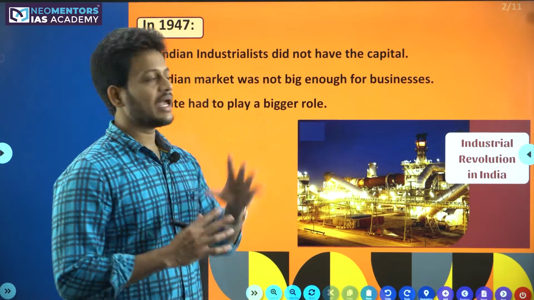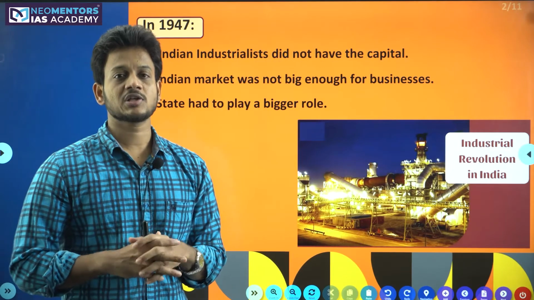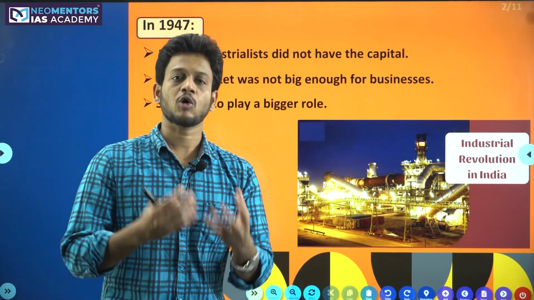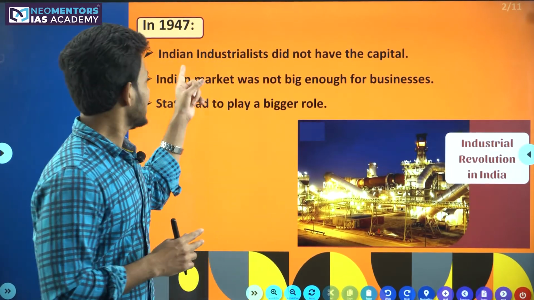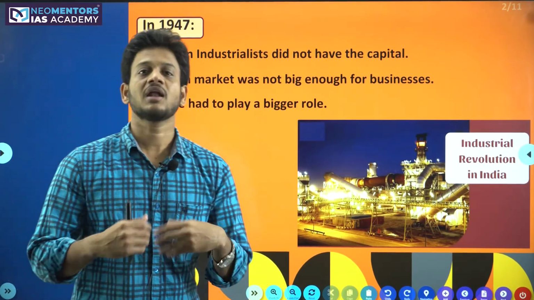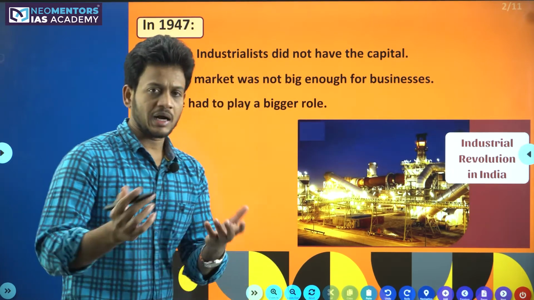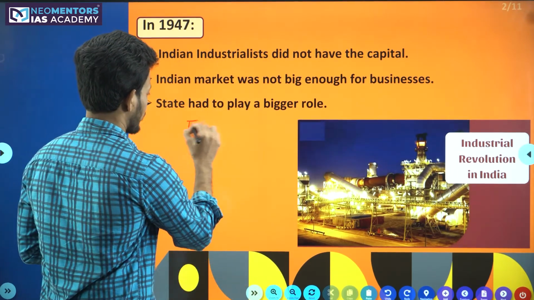If you look at the features of the Indian industrial sector, or the Indian economy as a whole, in 1947 the Indian industrialists did not have enough capital.